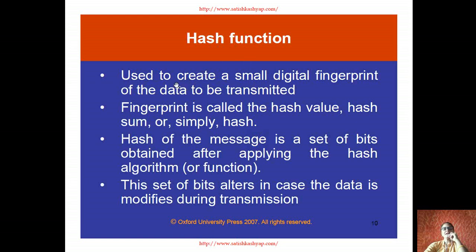Just now I discussed the hash function and how it is done using the hash technique. It is used to create a small digital fingerprint of the data to be transmitted. So this small information, the fingerprint, is to be transmitted over the network. Now this fingerprint is called the hash value, the hash sum, or simply a hash. So the information which is to be sent is the hash value. The hash of the message is a set of bits obtained after applying the hash algorithm or the hash function. So this fingerprint information is coded in the form of bits, zeros and ones.